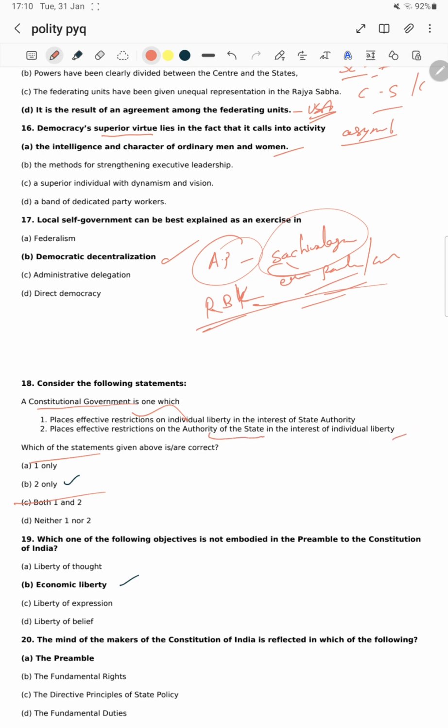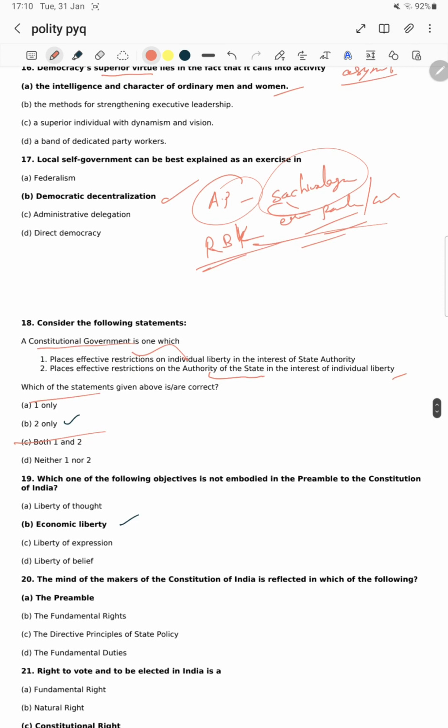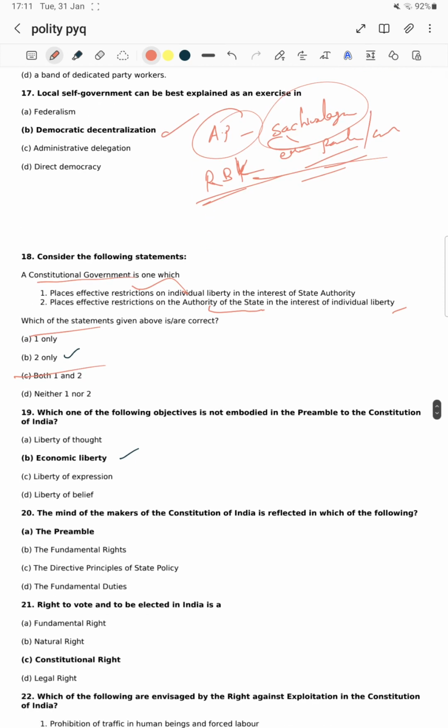Yes sir, in the interest of individual liberty. Statement 2 is right, it places limitations and restrictions on the state. Next one, it is limited government.